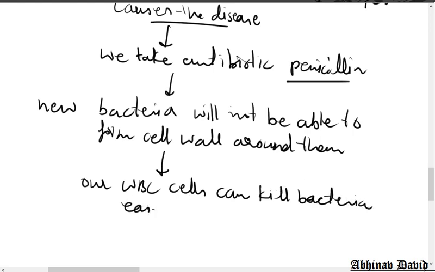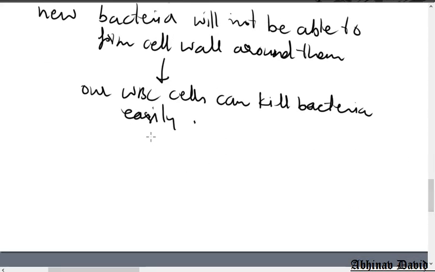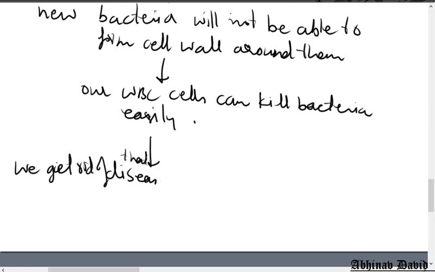So those bacteria which do not have cell wall can be killed, and then slowly and gradually all the bacteria will be killed. The old bacteria which have cell wall will simply die after a certain time. All have a lifespan. Bacteria have a short lifespan. So new bacteria will not be able to live. Why? Because they do not have cell wall. So we get rid of that disease. Our disease is over now.